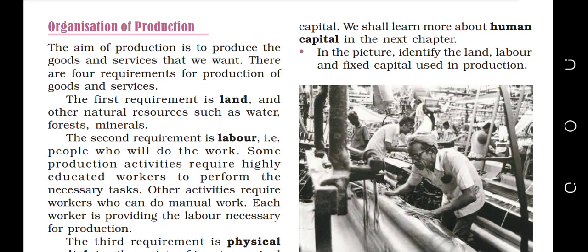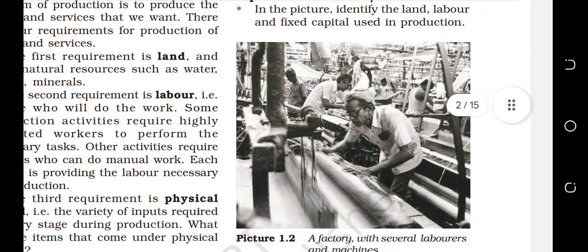Now in this third part, organization of production, you can also call it the factors of production. So what type of production is actually going on in the village areas or in the city areas or in towns? That production is happening in various sectors: in primary, secondary, and tertiary sectors. Production is happening in the agriculture sector where rice is being produced, wheat is being produced, or cloth is being produced. You can see that here one picture is given, of one man who is stitching some clothes in a factory. So what actually is he doing now? He is working.